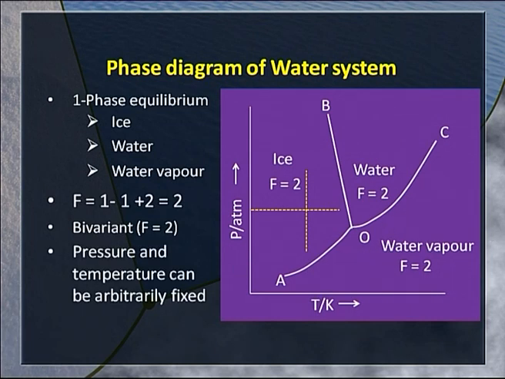What do we mean by bivariant system? We can change pressure at any given temperature, as well as at any given pressure it is possible for us to change the temperature without changing the number of phases. This conforms to the definition of the number of degrees of freedom, that it is the number of variables that can be arbitrarily fixed without changing the number of phases present in the system.